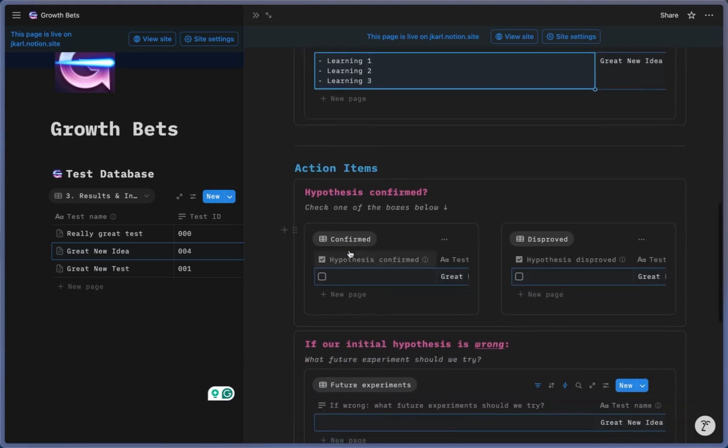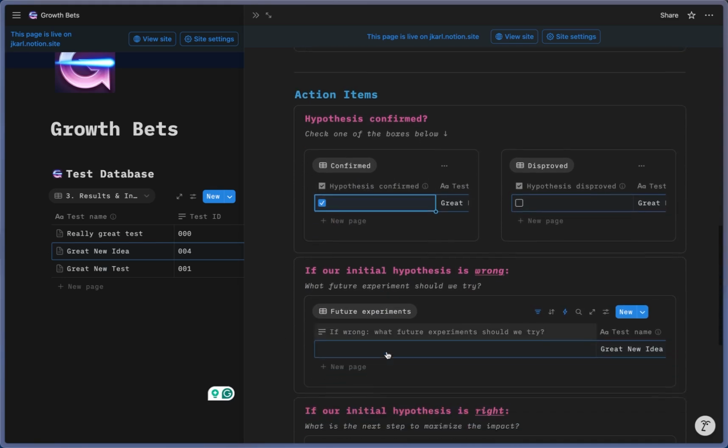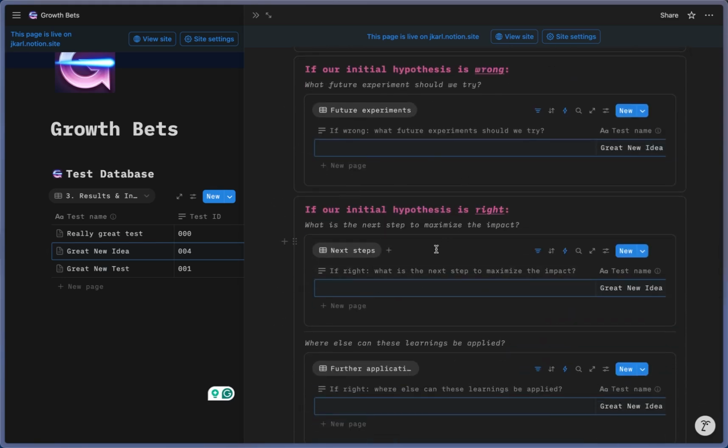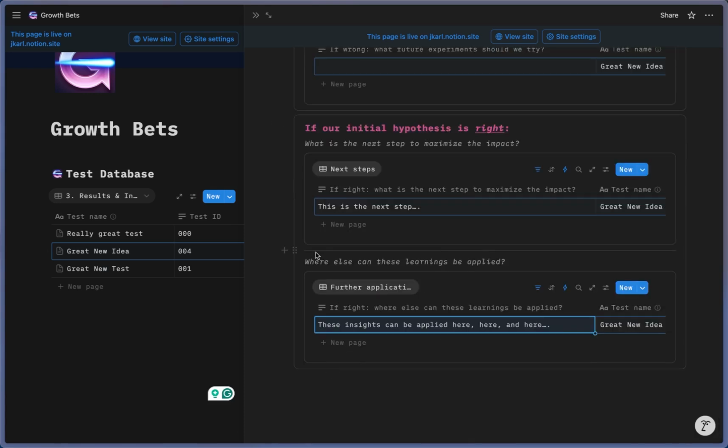And then you click whether or not the hypothesis was confirmed or disproved. So let's just say in this case, it was confirmed. You check that box. And then you list out, given that this was correct, what is the next step in this line of experimentation? What are the next steps given that this was proven correct? Okay, so we've completely filled out our evaluation.